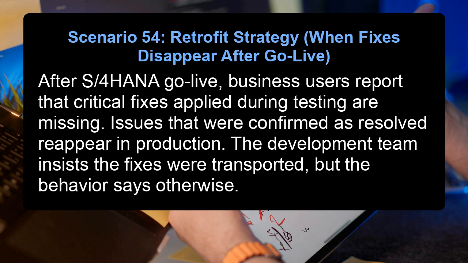Scenario 54. Retrofit strategy. When fixes disappear after go live. After S/4HANA Go Live, business users report that critical fixes applied during testing are missing. Issues that were confirmed as resolved reappear in production. The development team insists the fixes were transported, but the behavior says otherwise.